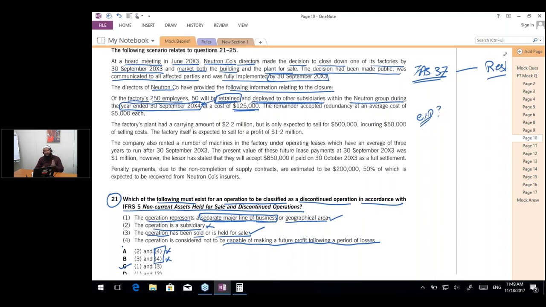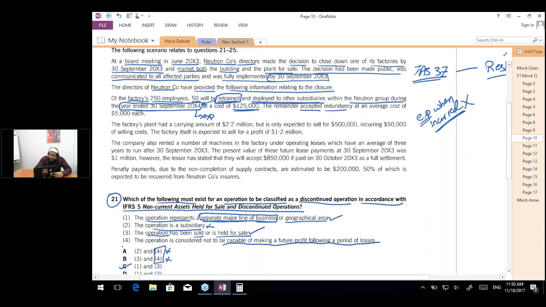Yes, the retraining cost is expensed when incurred. As this is going to be incurred in 20x4, this expense relates to 20x4 and not 20x3. The question asked for the expense of 20x3, so this is not going to be included.